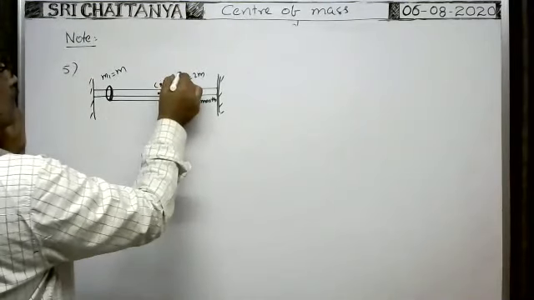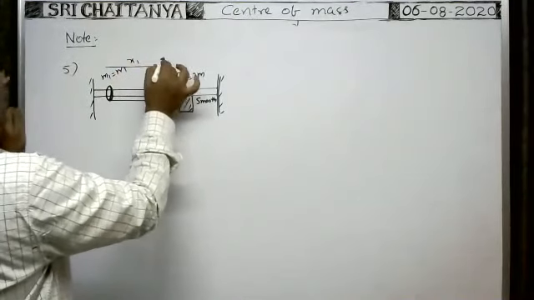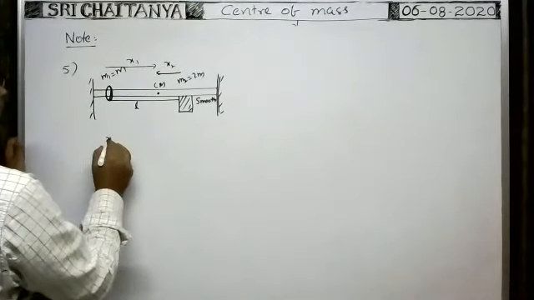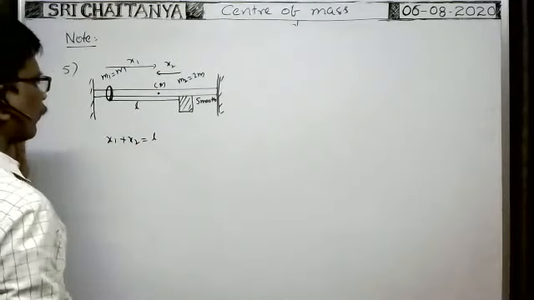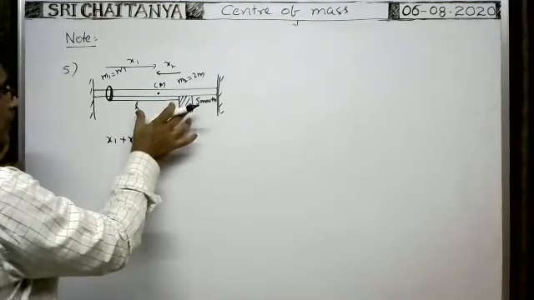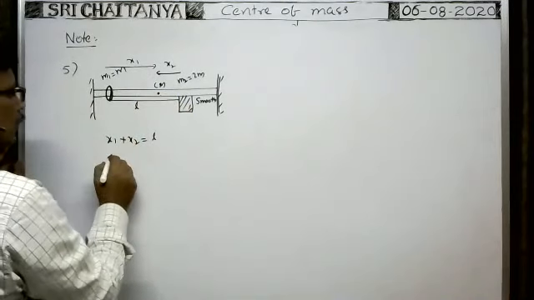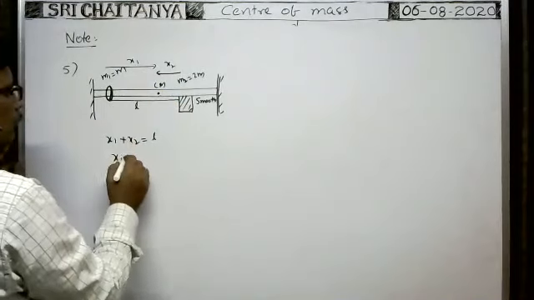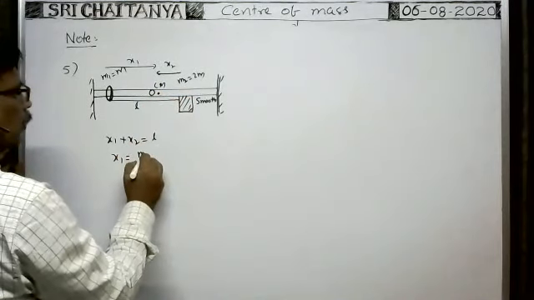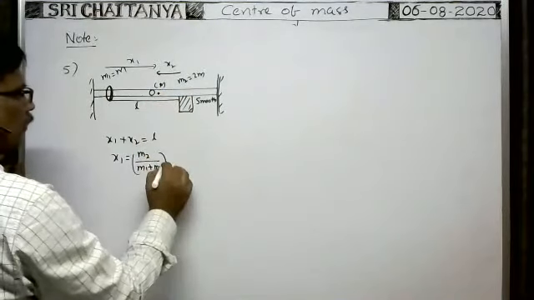What is this distance? Say this is x1 and this is x2. x1 plus x2 is equal to the length of the string. Here m1 and m2 are separated by a distance r, and r is equal to L. Then the distance of the center of mass from the first body, taking it as origin, is x1 equal to m2 by m1 plus m2 into r, where r is the total distance between the two.